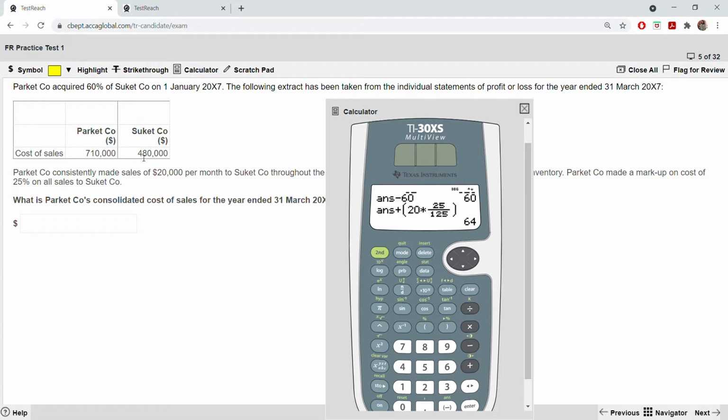What did you do with this? First you took 3 months of this, which was 120. From there you deducted the intra-group sales, which was 60. Then you added the markup, so the total is 64. That means the markup is 4. So total is 64. Now you can add it to the parent company's cost of sales, 710, which will be equal to 774. It is already no decimal, so you can take 774,000.